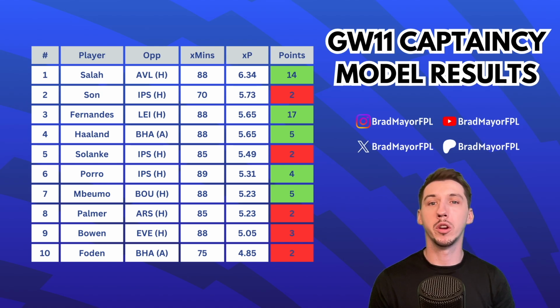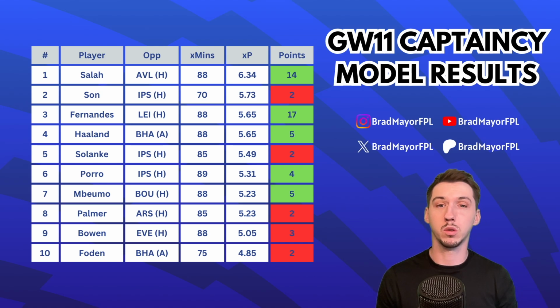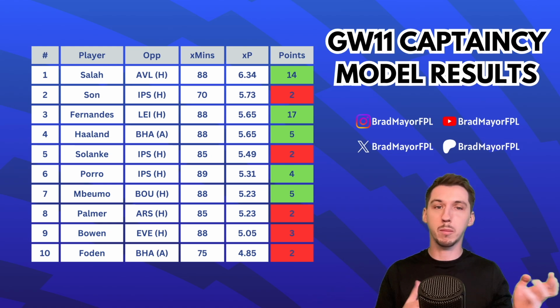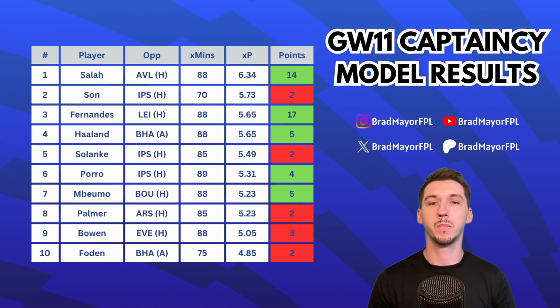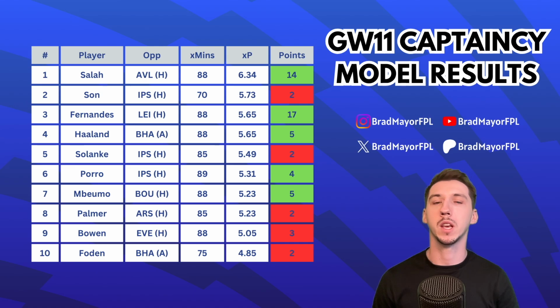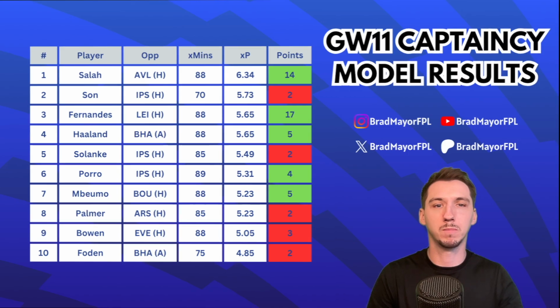And then the only other one who wasn't high up towards 90 was Foden, and he's just hard to predict because you never know if he's going to be benched or if he's going to start. If he starts, he probably gets 90 or close to. So the reason for not having him up around 85 with the others is that there's quite a high chance of a benching most of the time. But anyway, not a too bad result for the captaincy model really this week. Spurs were the disappointing ones, but let's move on to Game Week 12 now.